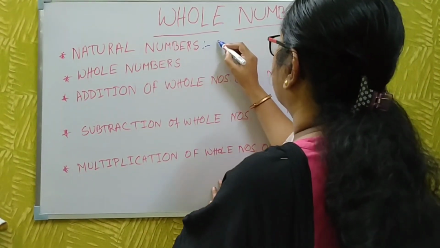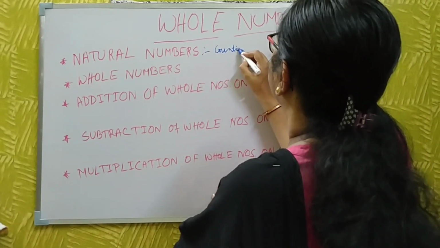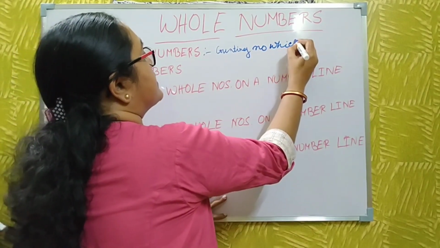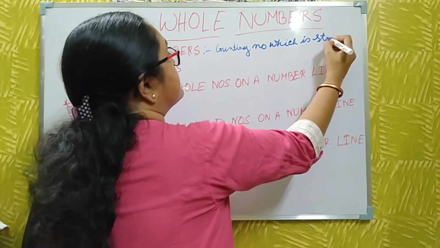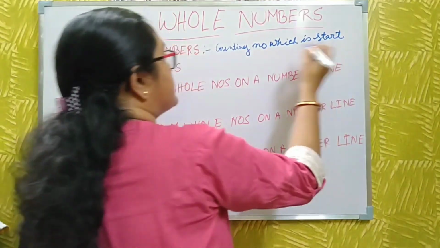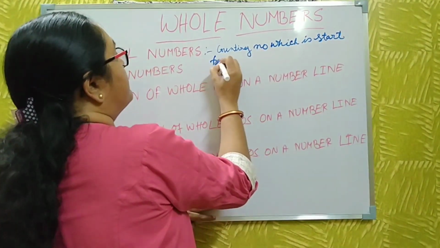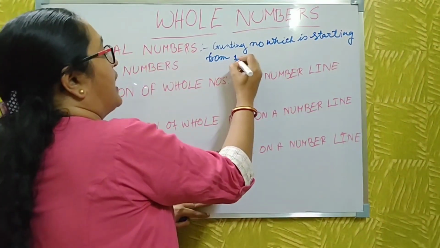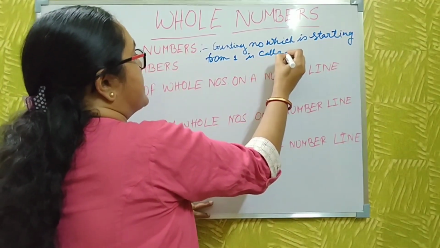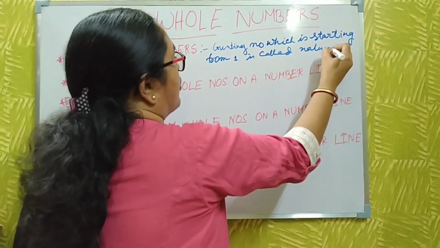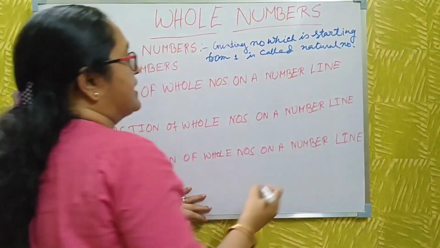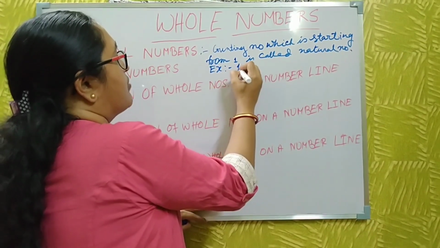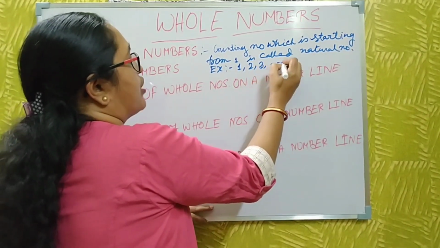The examples of natural numbers are 1, 2, 3, and so on.